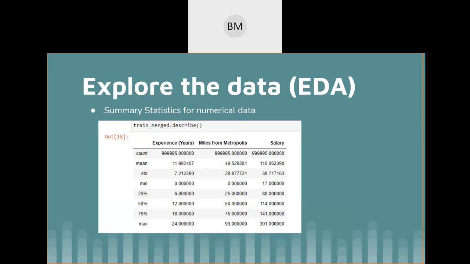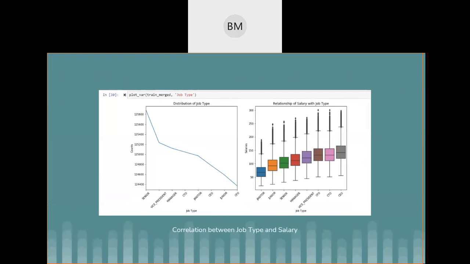It describes the standard deviation: 7.2 for experience, 28.8 for the miles from metropolis, and 38.7 for the salary. So these are the summary statistics for the numerical data.